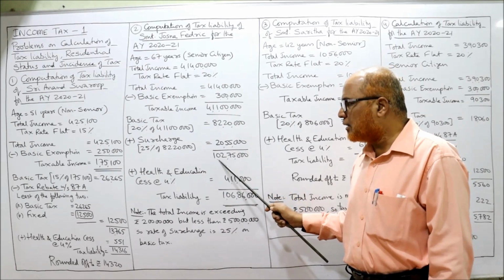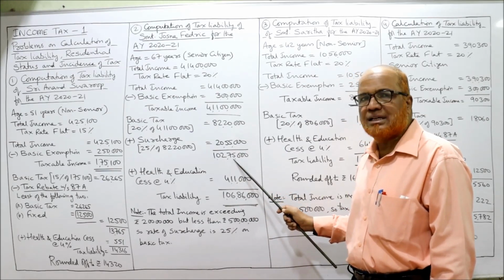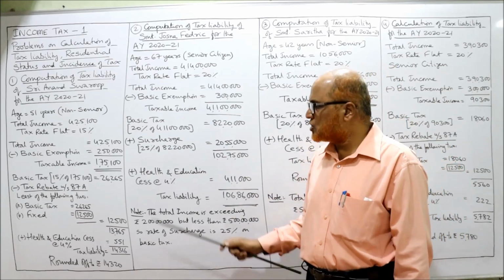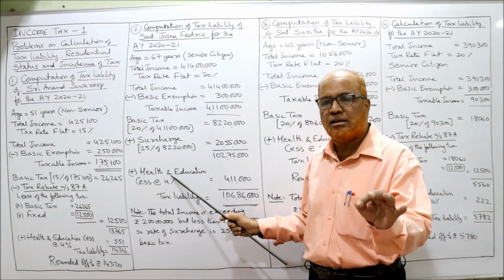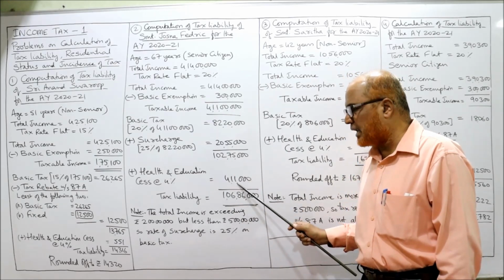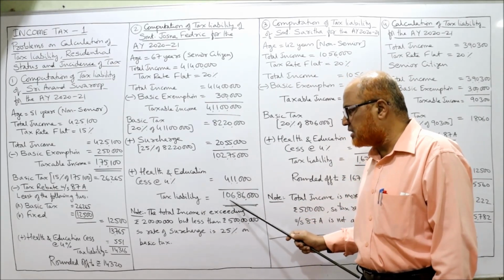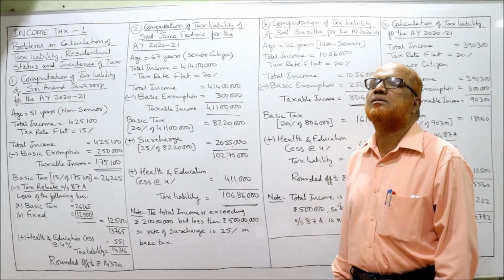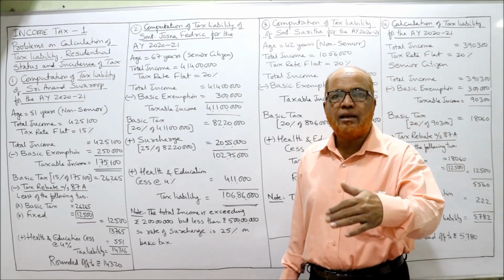Add up: 1 crore 2 lakh 75,000 is the tax, on which health and education cess 4% is compulsory. This 4% will be calculated on 1 crore 2 lakh 75,000. It comes to 4 lakh 11,000. Add up, tax liability is 1 crore 6 lakh 86,000. That's all. So you can compare it.